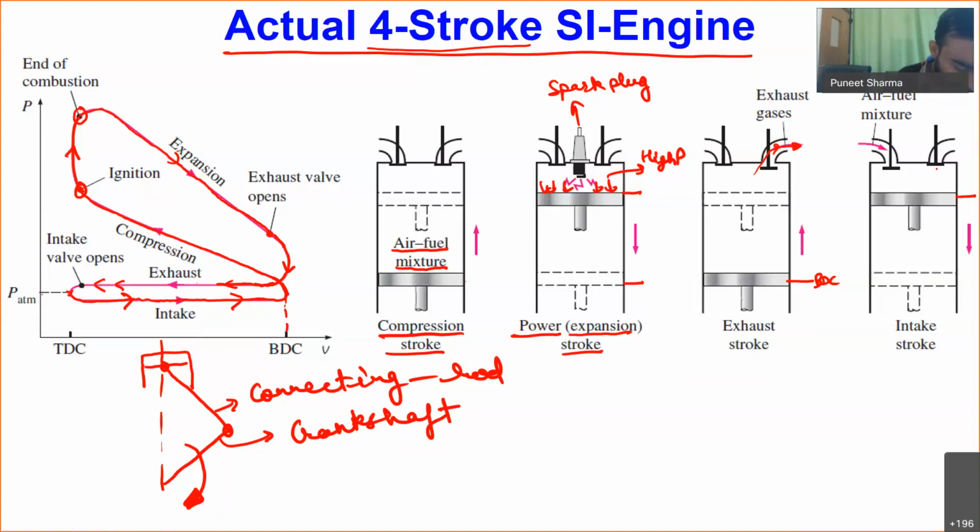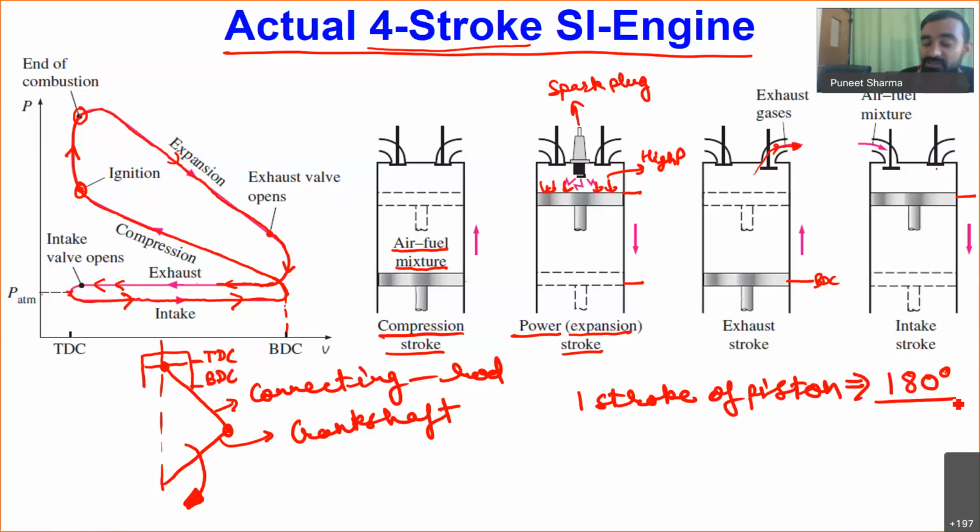Okay. Now one important point you can see: while the piston is moving from top dead center to bottom dead center, during this one stroke of the piston, the crankshaft will be covering a rotation of 180 degrees. So that is one very, very important point. During one stroke of the piston, how many degrees will this crankshaft be covering? During one stroke of the piston, the crankshaft will be covering 180 degrees of rotation.